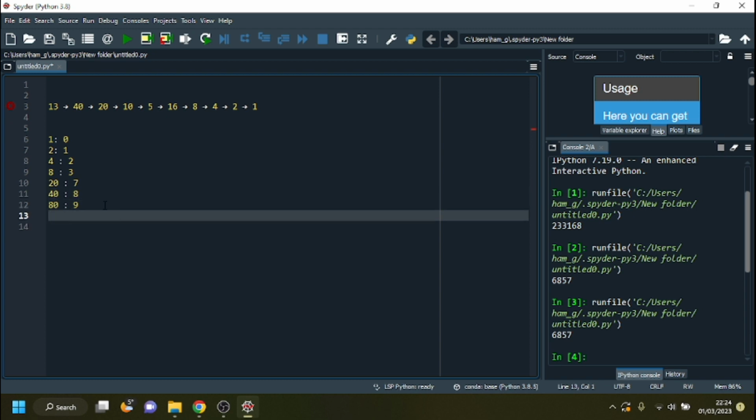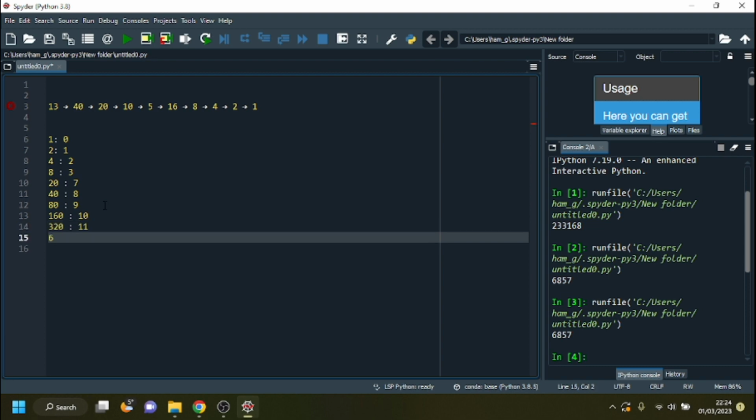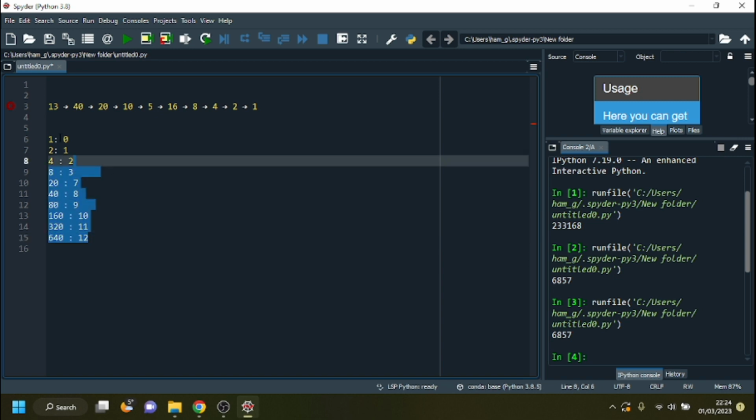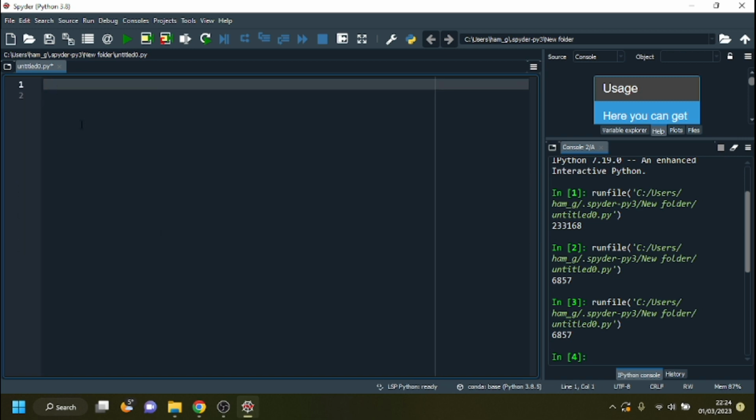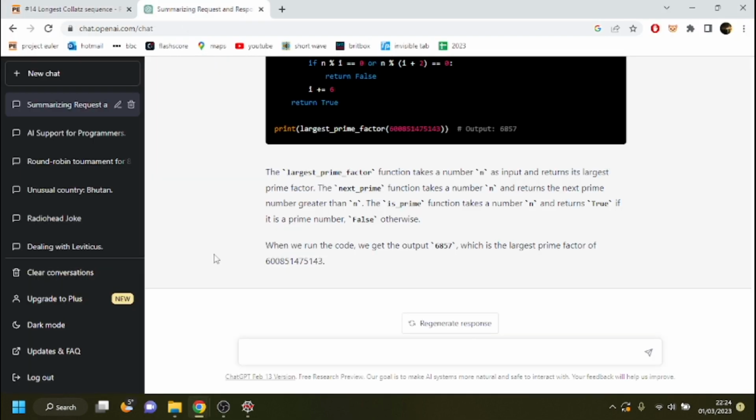When we come to 160, and so on and so forth. 320 will have 11. I think you get the idea. I'm just wasting time now, aren't I? There we go. So that is problem number 14. So brute force solution just goes through every number and calculates the collapse sequence, and the clever solution uses memoization.